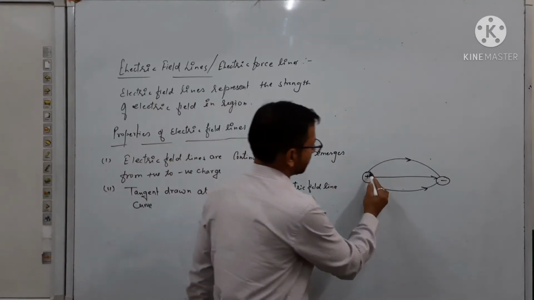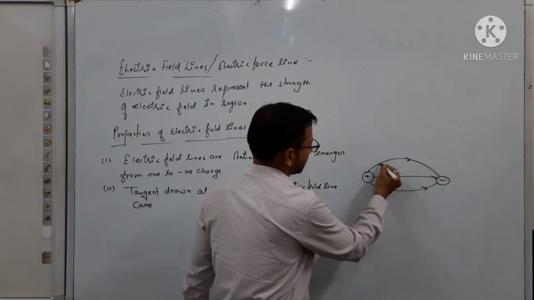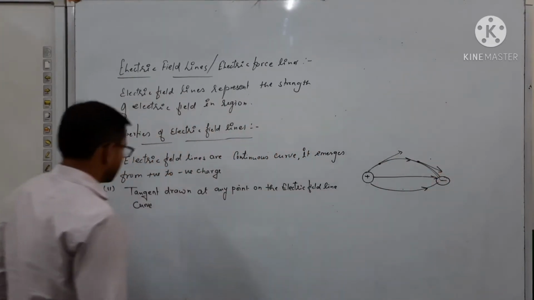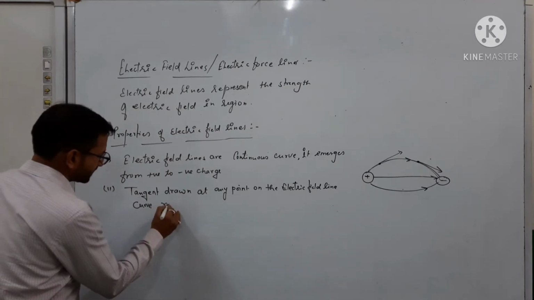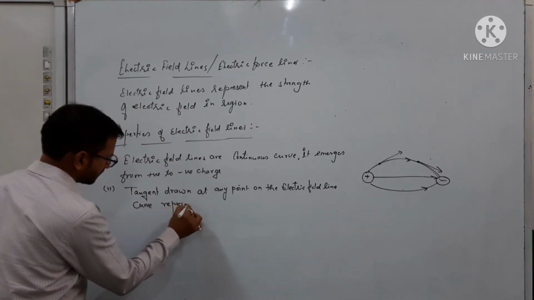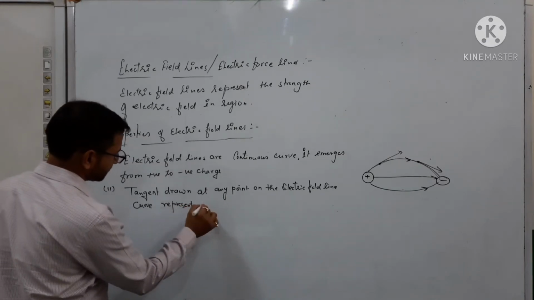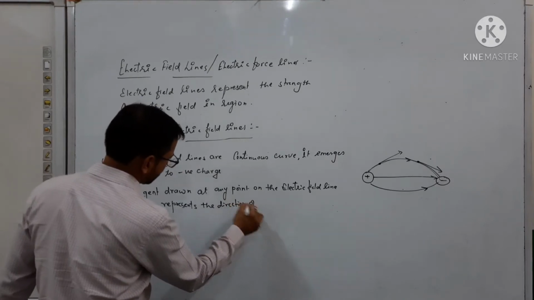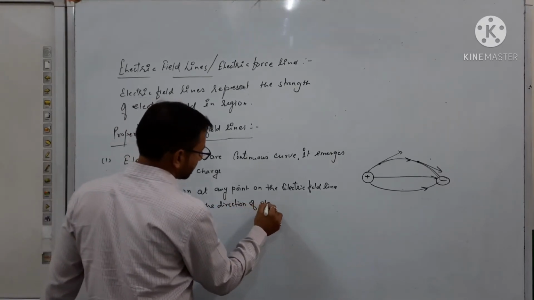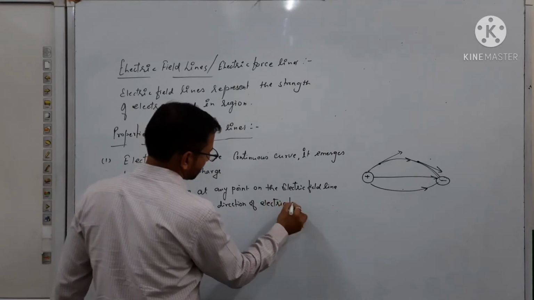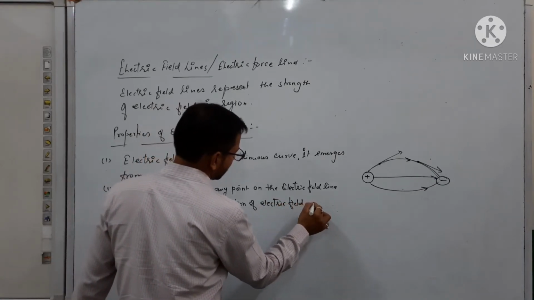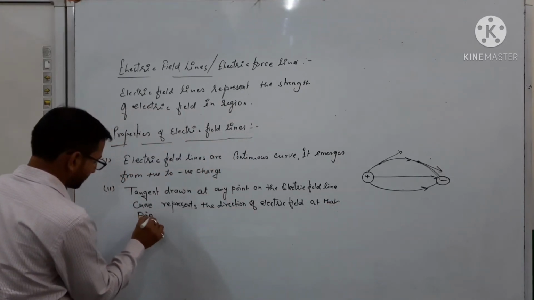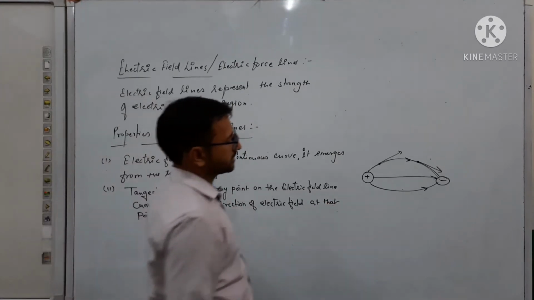See, this is our electric field line curve, and we can draw a tangent at any point on this curve. It will tell us about the direction of electric field at that point.